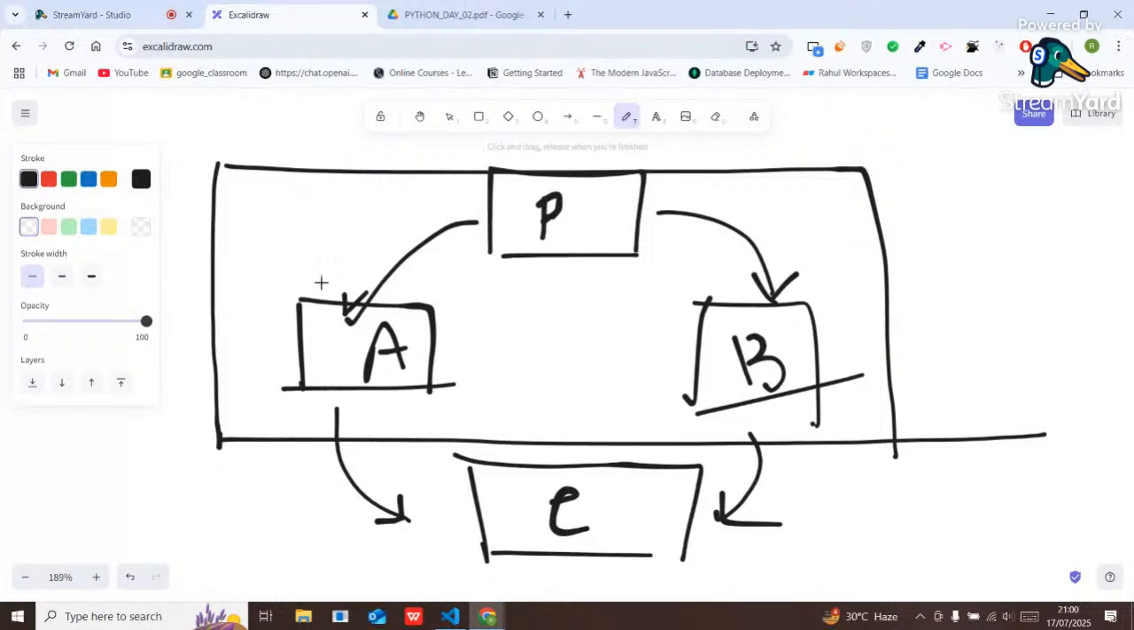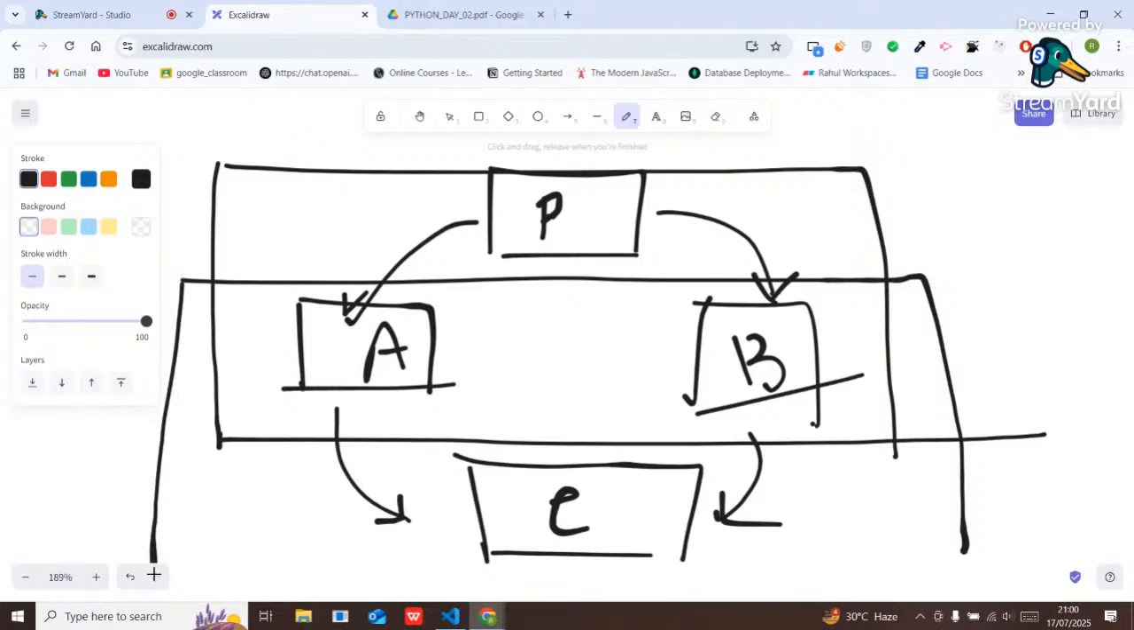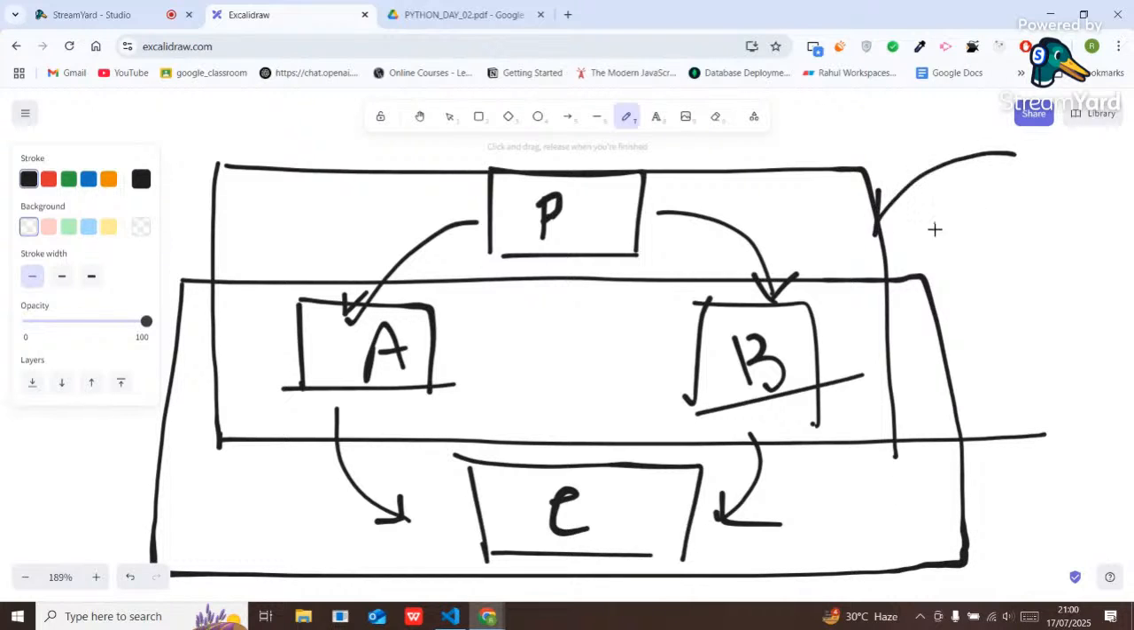One parent class, multiple child classes. What inheritance is it? Let me know. What type of inheritance is it? It is simply hierarchical inheritance. Right? And here you can see this child class is deriving the properties from both, means from multiple parent classes. That's why it is called what? Multiple inheritance.